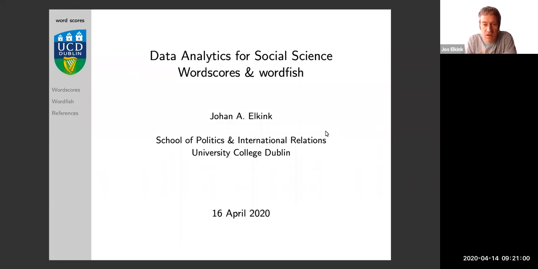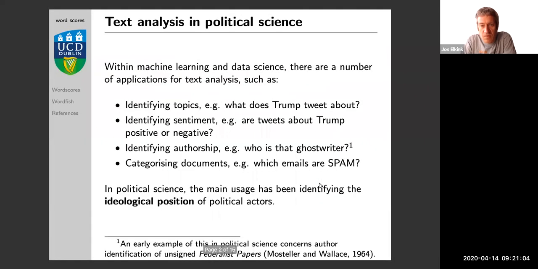So in political science, we might have a whole range of different reasons why we want to do text analysis. It's obvious that text is very prominent in politics, right? Politicians have debates, politicians give speeches, politicians write laws. So if you want to understand politics, analyzing text is a very important feature.